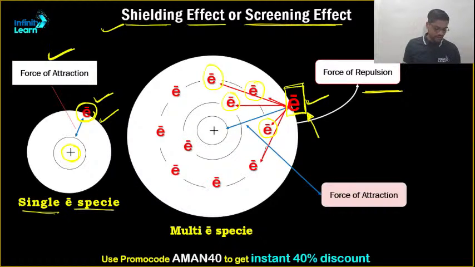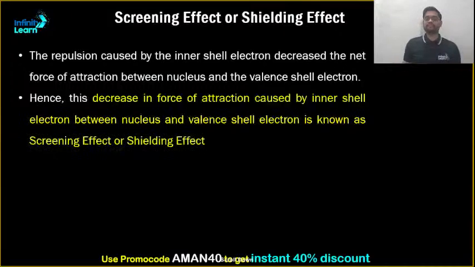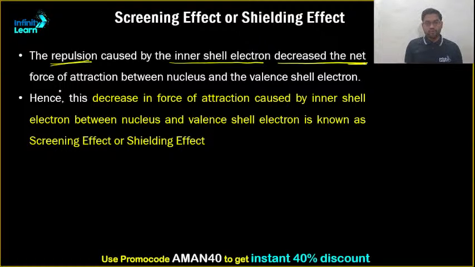Clear? What I am trying to say is this: the repulsion caused by the inner shell electrons decreases the net force of attraction between the nucleus and the valence shell electron. This is the first thing.